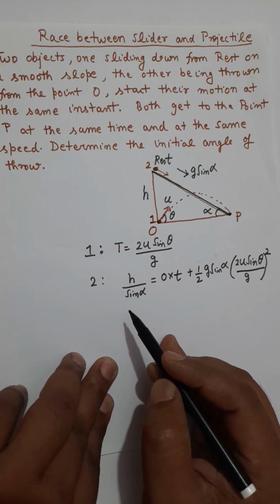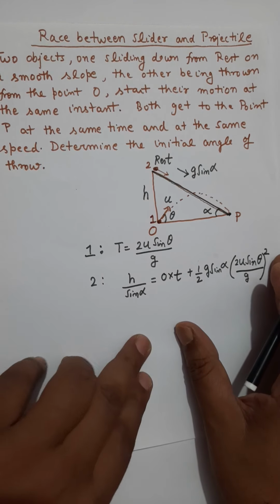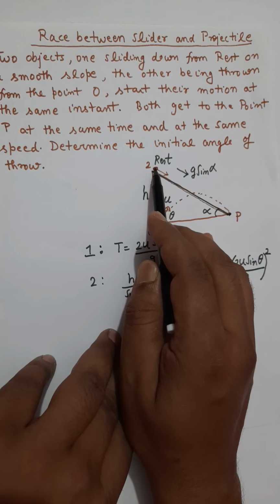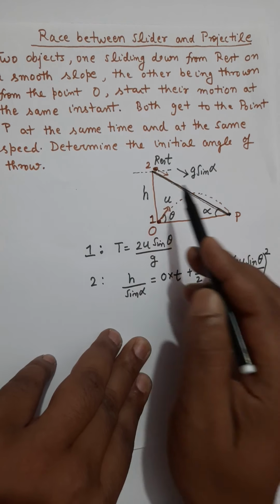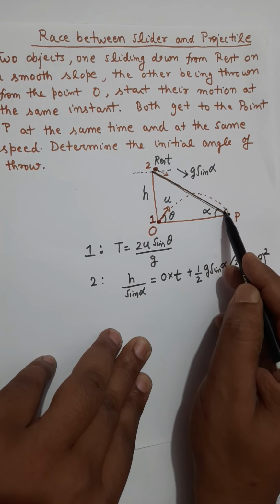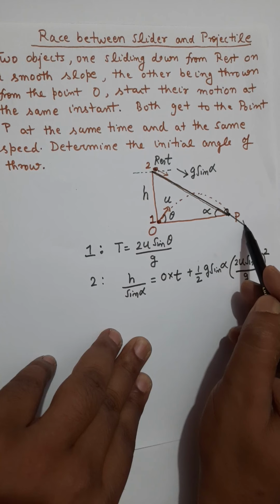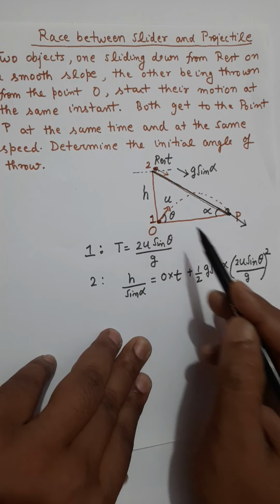Further, it is given that both particles reach with the same speed also. So particle number 2 will start from the height h and it will reach with some speed, and that speed is the same as the speed of particle 1.